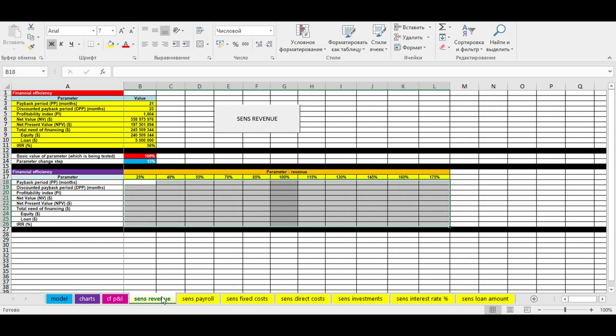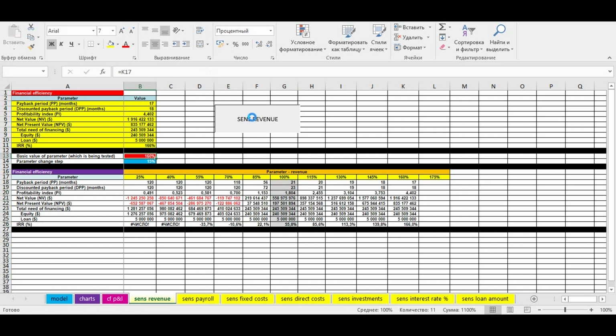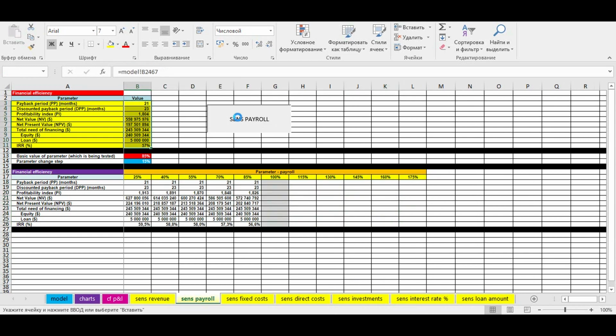How does it work? For example, let's go to the revenue sensitivity test. Here, we set the pace of increasing or decreasing the revenue. Then, we push Sense button and see when the financial efficiency will go negative. Now you see how stable this business model is.